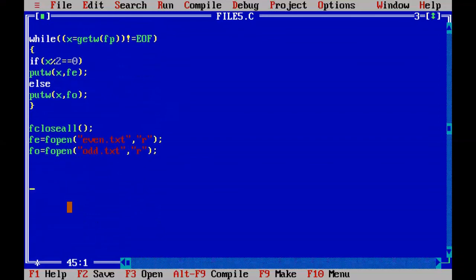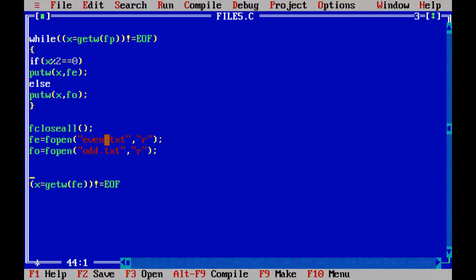Now you read first even.txt and print all the even numbers. How to read? To read one integer, getw. From which file are you reading? From the even file. How many times are you going to read? Until it reaches the end of file. Whenever you read an integer, you will store it into x, and keep going while it is not equal to end of file.